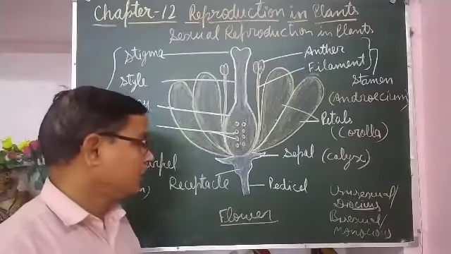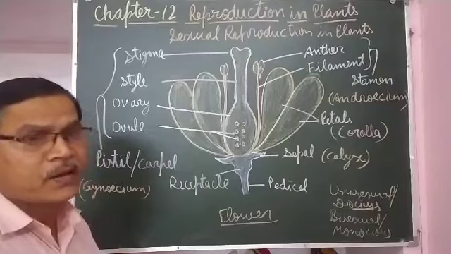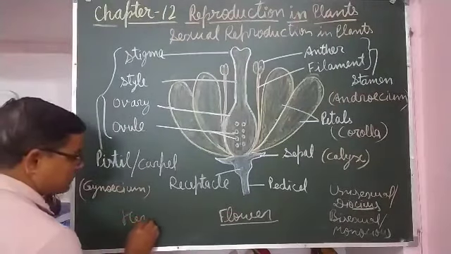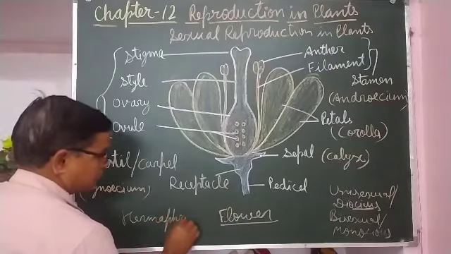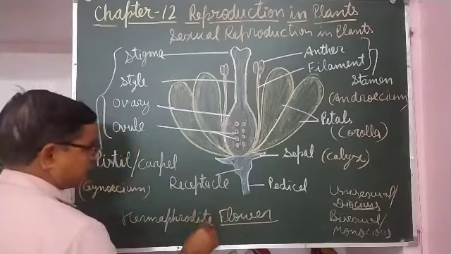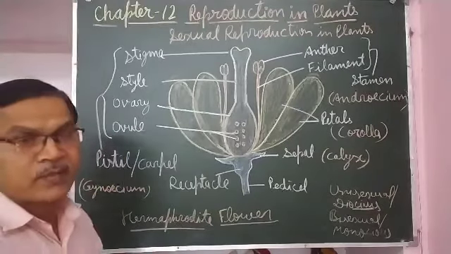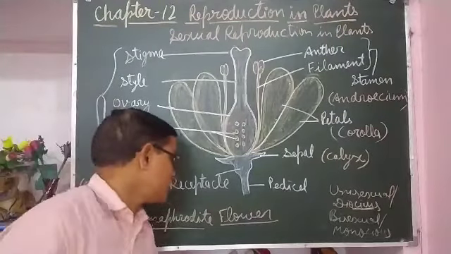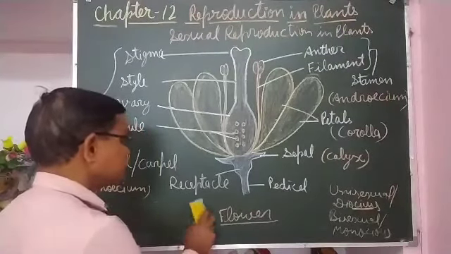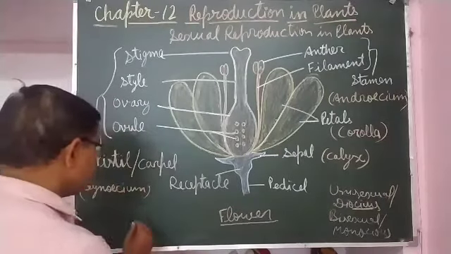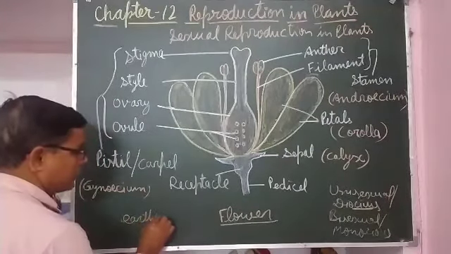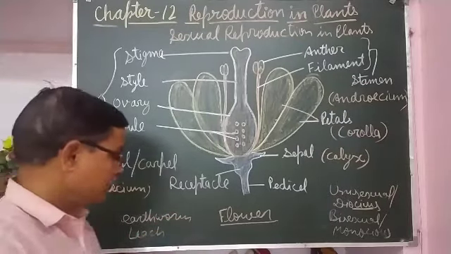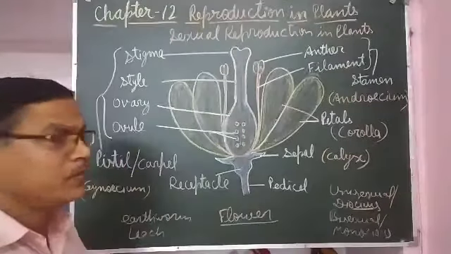In some of the animals also, male and female reproductive parts are found in the same body, so they are called hermaphrodite. Hermaphrodite means the organisms which bear both male and female parts in the same body. Examples are earthworm and leech. These are the hermaphrodite organisms that bear both male and female parts in the same body.